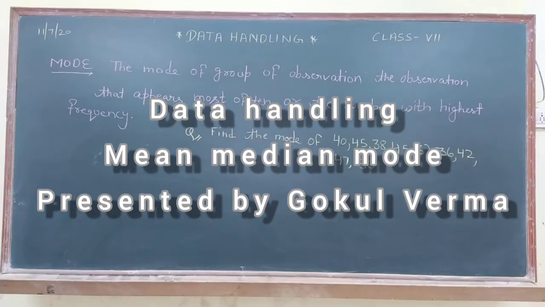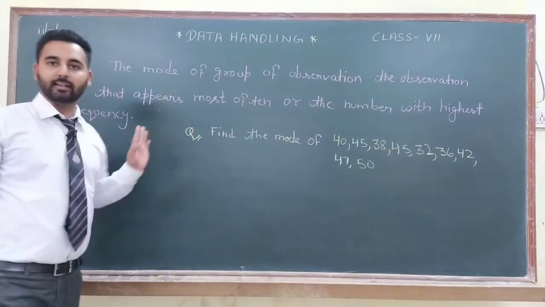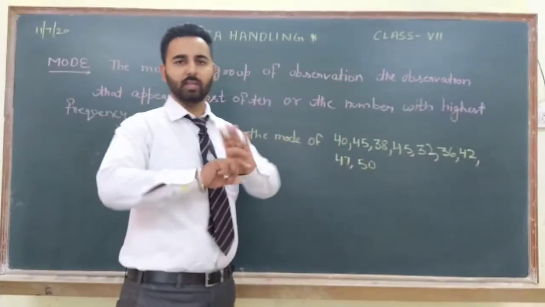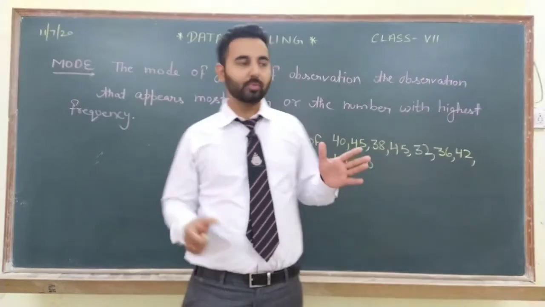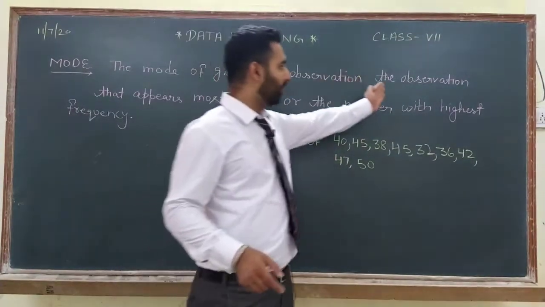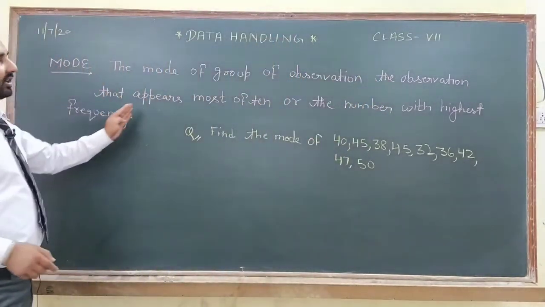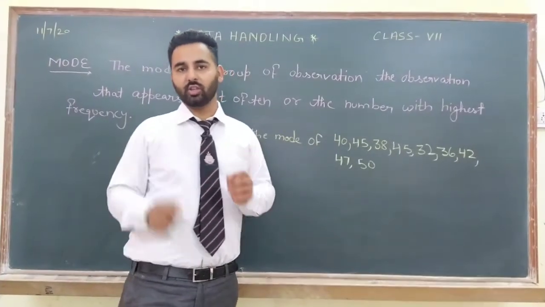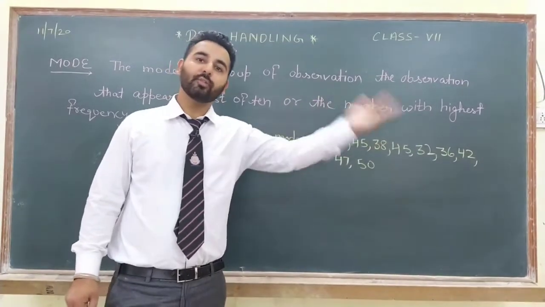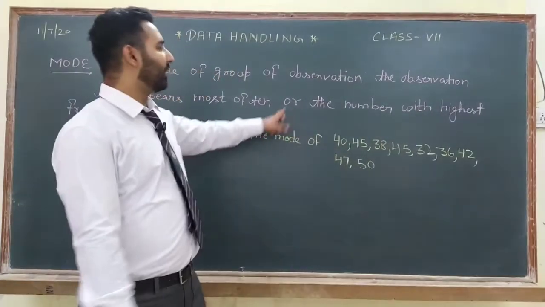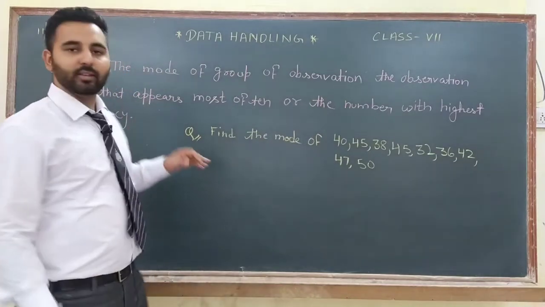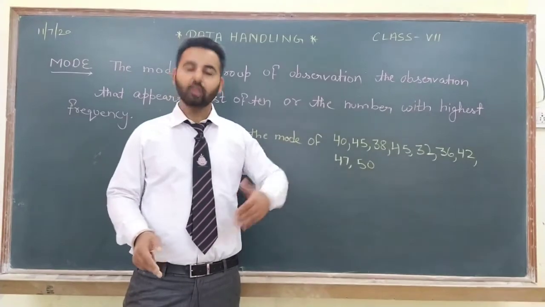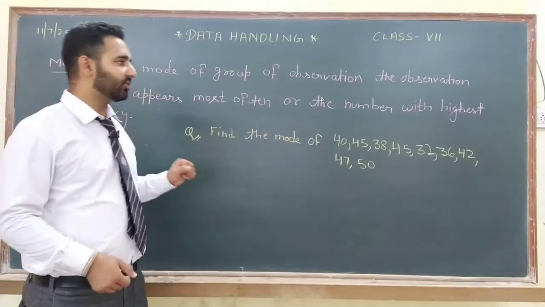Now let us see the third type of average, and that is mode. Mode means the mode of a group of observations. When you have a group of observations, the mode is the observation that appears most often, means the number which is present maximum times, or the number with highest frequency. Frequency means the number which is present the most times. Fine, that is your mode.